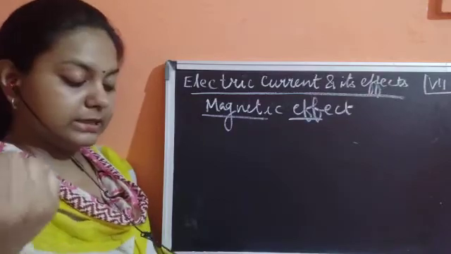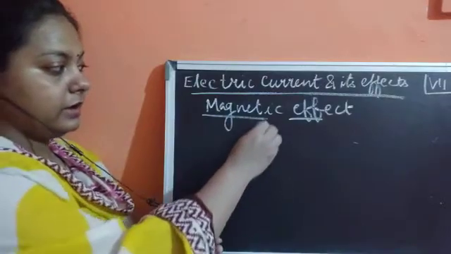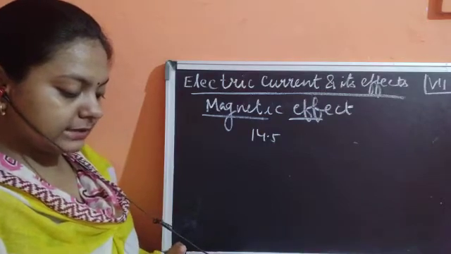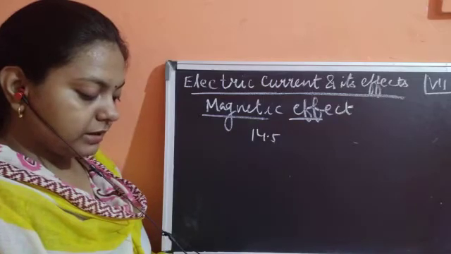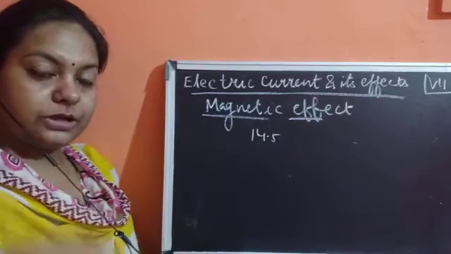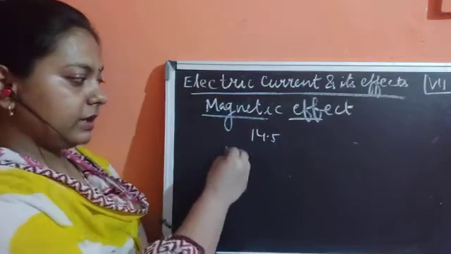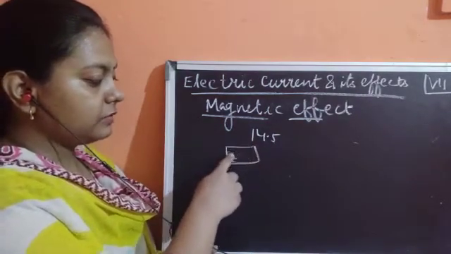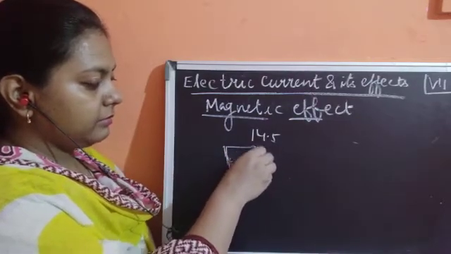Now we are going to go into the details of this magnetic effect, as given here in Activity 14.5. It says to take a cardboard tray from inside a discarded matchbox. So you need to take a small matchbox, the inside carton where the matchsticks are placed. It should be empty, so you'll take the empty matchbox.